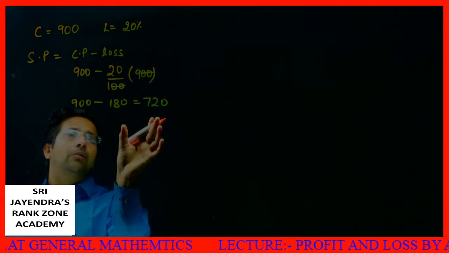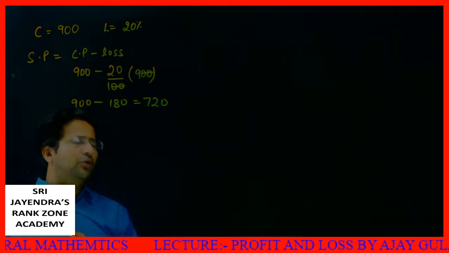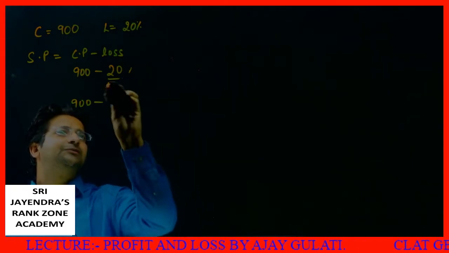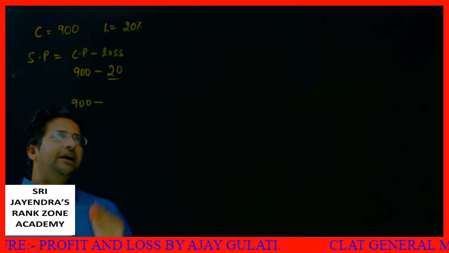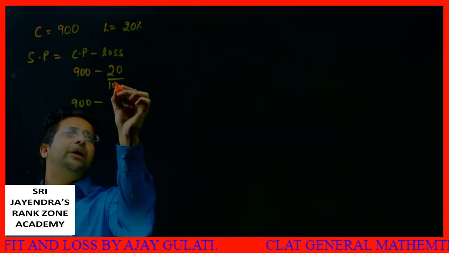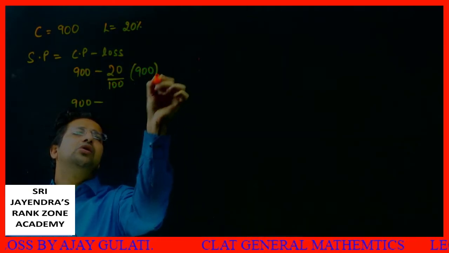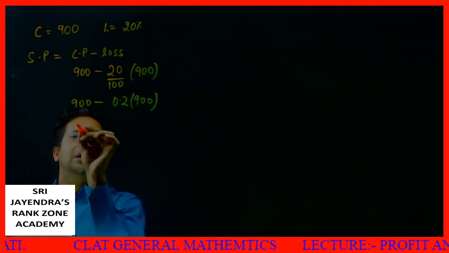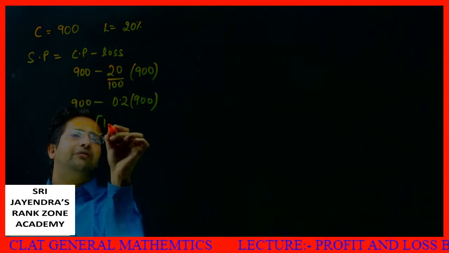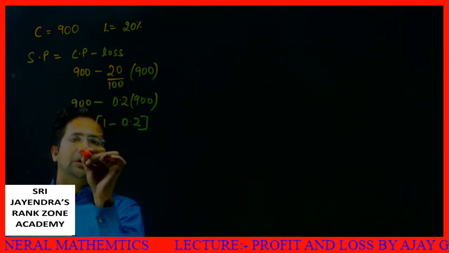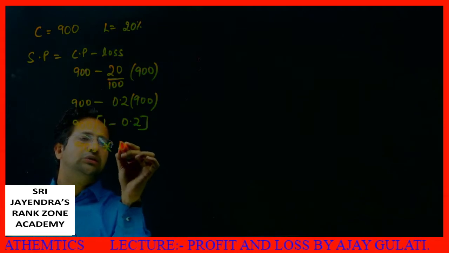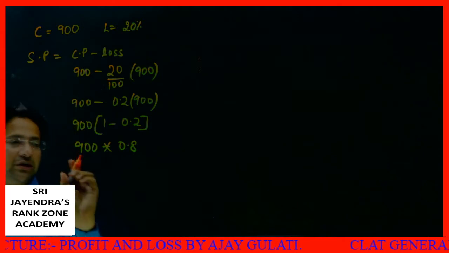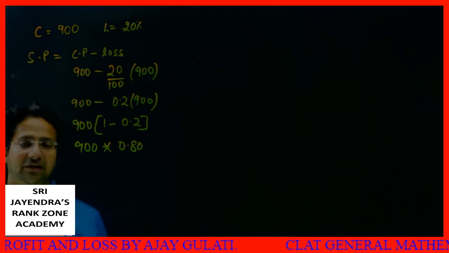But I did a small mistake. I actually did not intend to do this. What I intended to do was not calculate it. Minus 20% of 900, or I can say 900 minus 0.2 into 900. If I take 900 common, then what I'm left with is 1 minus 0.2, 900 into 0.8. This is what I wanted to explain to you. 20% loss means after 0 I'll write 80.